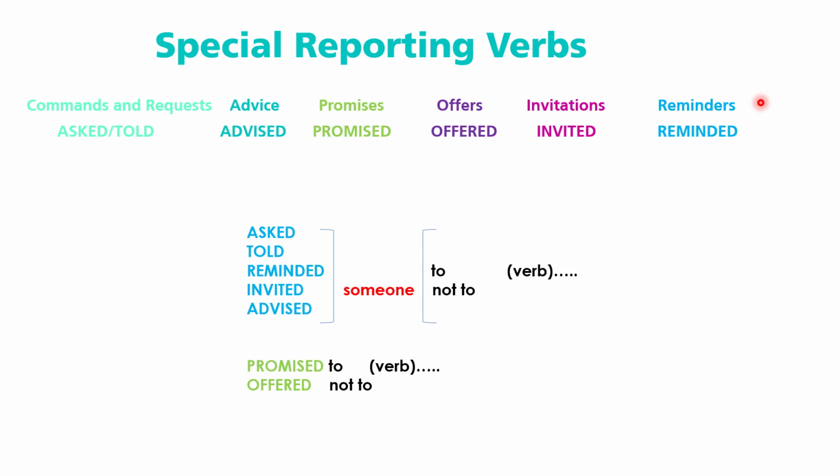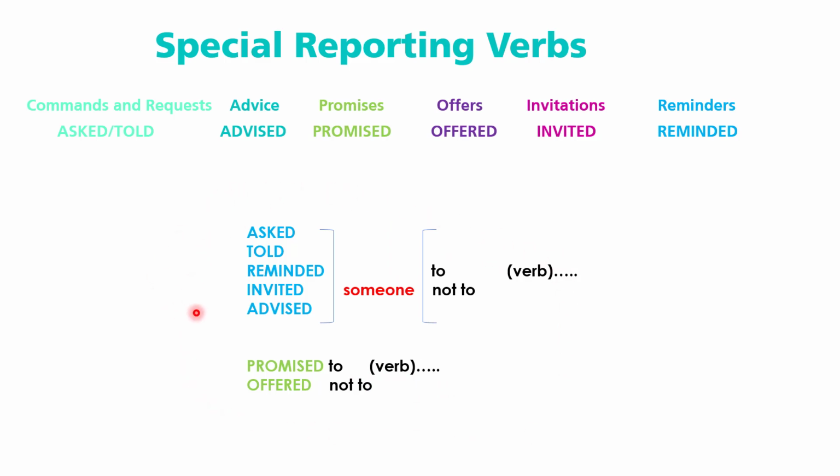For example, when we are using asked, told, reminded, invited, and advised, we use someone, a specific person, and then to do, the verb, or not to do. When we're talking about promised and offered, it is not necessary to include a person, and we use to do or not to do. So this is the only difference. This is not like normal reported speech. In this case, it's a little bit different.